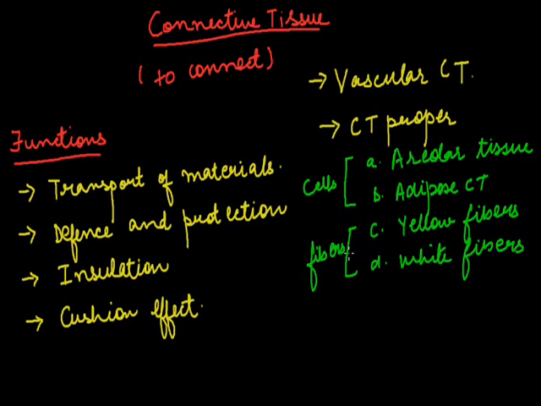Okay. The third type of connective tissue is the skeletal connective tissue. Reviewing it, the connective tissue is broadly divided into the vascular connective tissue, connective tissue proper, and the skeletal connective tissue. Today we will discuss vascular connective tissue.